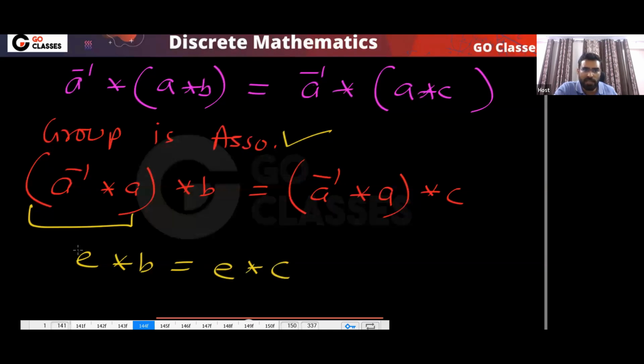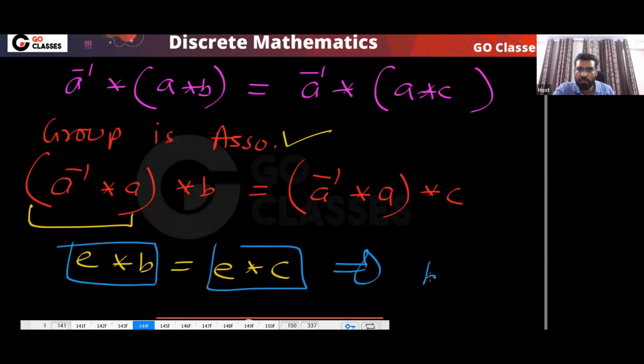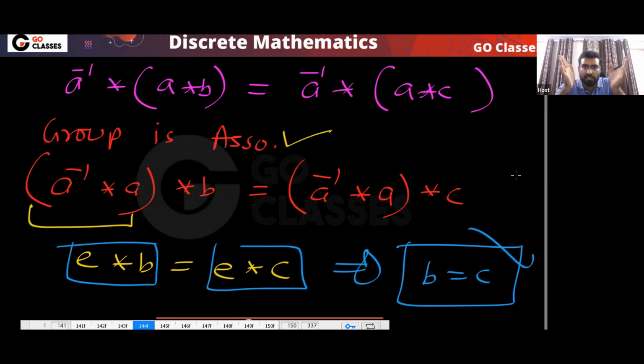And what is E star B? That means B. So from here I got B equal to C. So if you have two inverses, then they will be the same. Agree or not? Very simple. One thing you notice, I did not do anything else. I'm only using the definition, that group is associative.